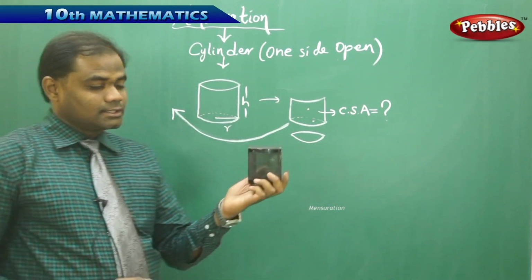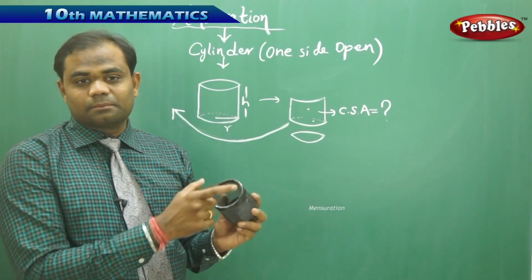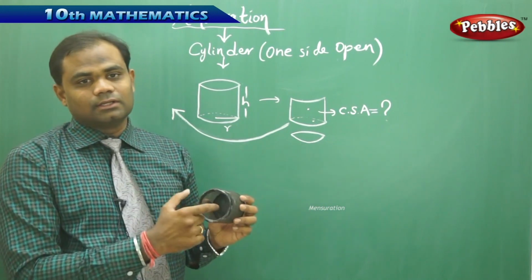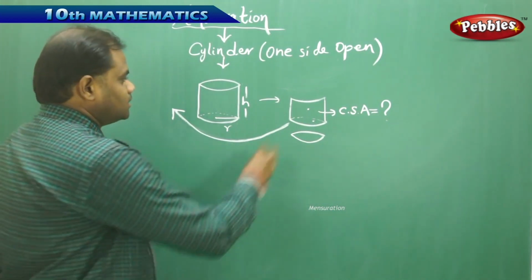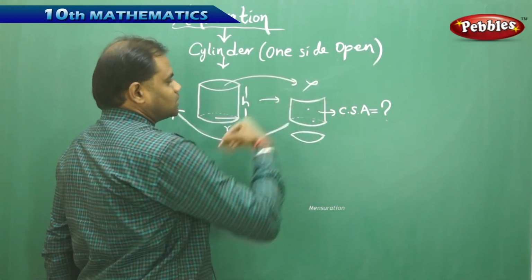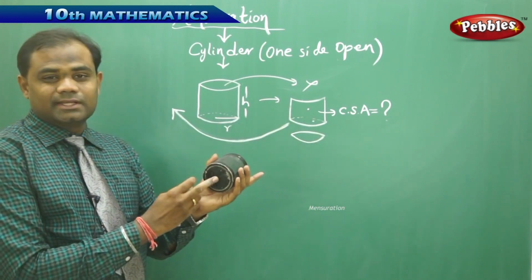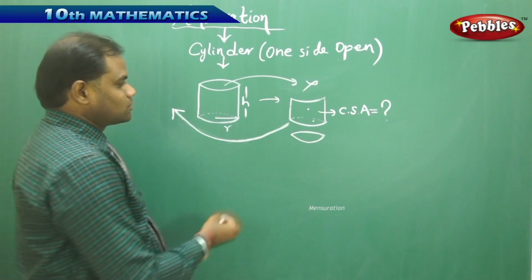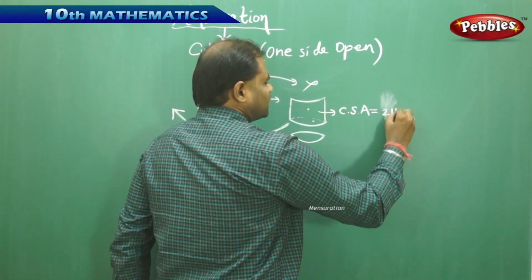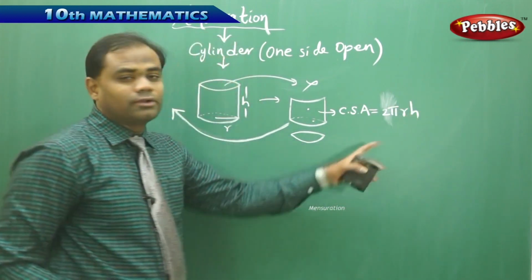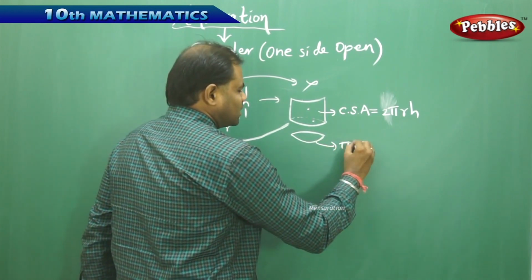Now as I see that this is a one-sided open cylinder, one of its sides is open. That means I don't include the circle on the top, but I include the circular region on the bottom. Therefore, the upper part is not included. Only the curved surface and the bottom circle are included. We already know that the curved surface here is 2 pi r h, which was found in the previous session, and the area of this circle is pi r square.